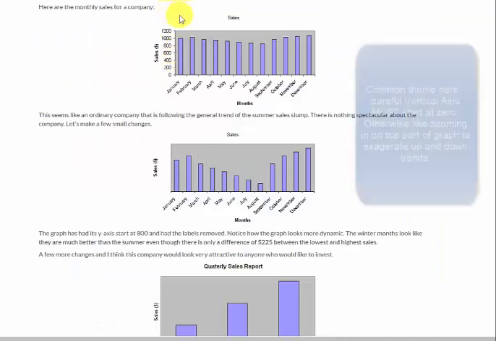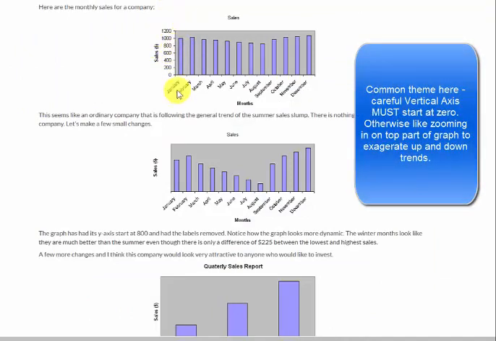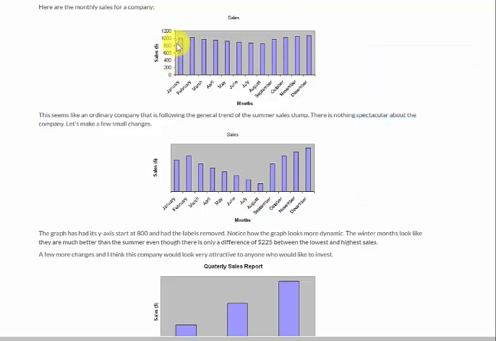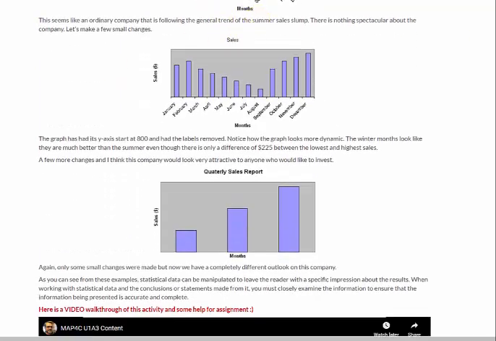Just before we see our assignment, remember in graphs we've got some problems, and this happens a lot, that this graph, for example, looks like everything's going up and down a little bit, but not a big deal. But what happens sometimes is people get rid of the scale on the left, or they don't start at 0, and they zoom in on the top section of the graph. So it's like zooming in on this top section of the graph to make the changes look more dramatic. So it looks like August is way lower than the other months based on this, but all they did was they started the graph up at like 800 or 900, and they zoomed in the top little section to make it look like a bigger difference. Okay, so just be careful, that can happen.